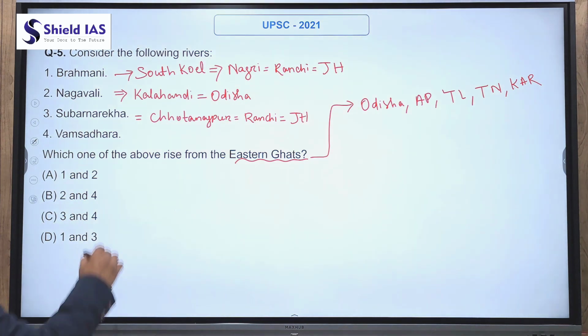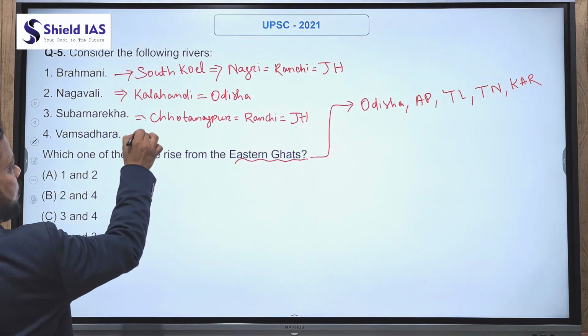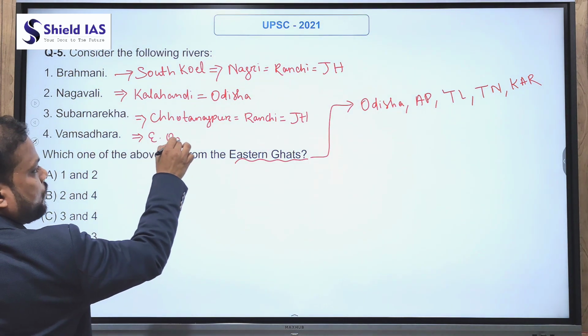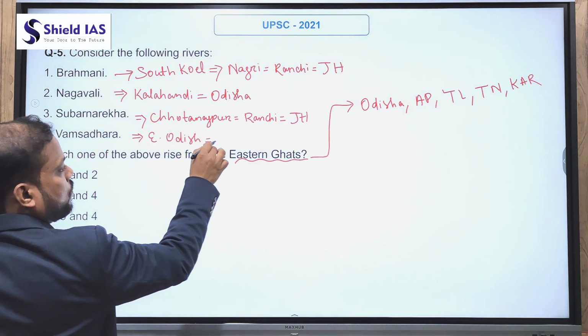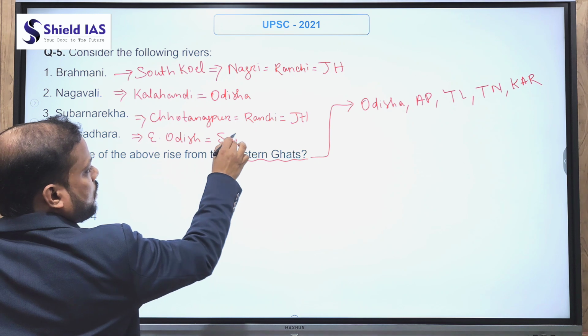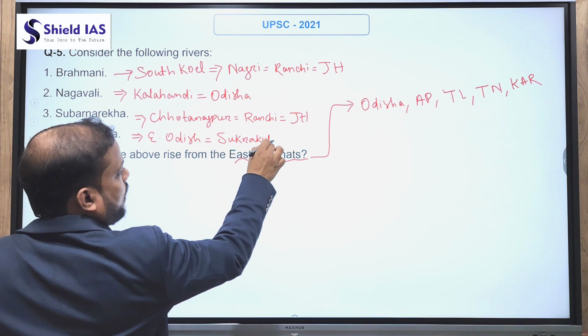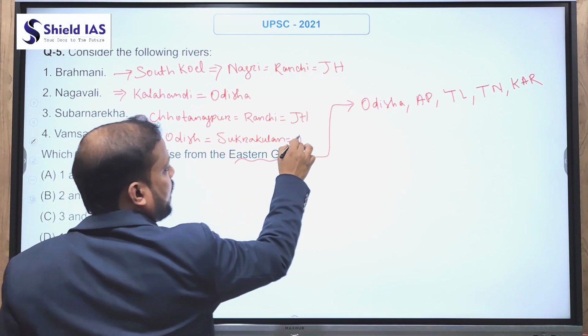And the last river is Vamsadhara, which originated in the eastern coast of Odisha and enters into a district called Srikakulam of Andhra Pradesh and flows into the Bay of Bengal.